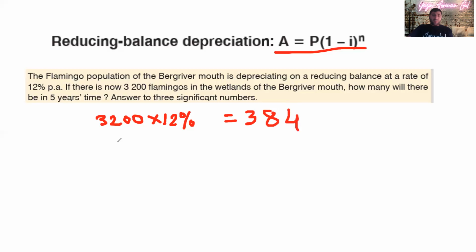Okay, so this means, guys, this year we have 3,200 flamingos. Next year will be, let's say this is 2020. This is the amount of flamingos we have. So in 2021, what is going to happen is this.